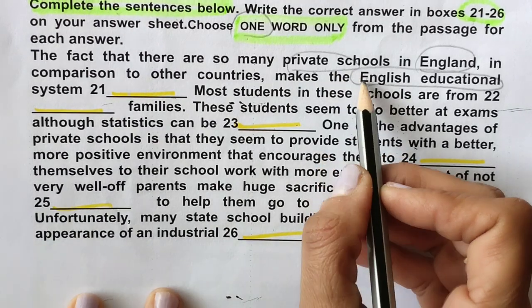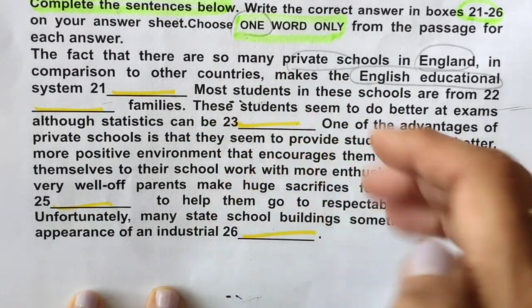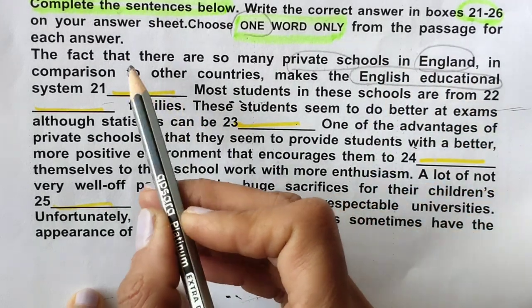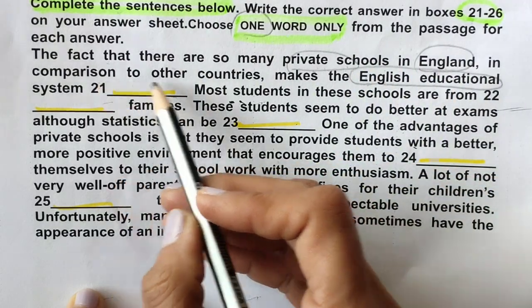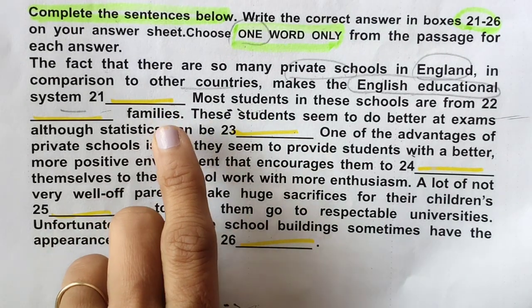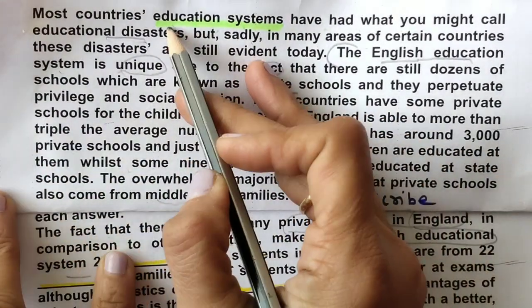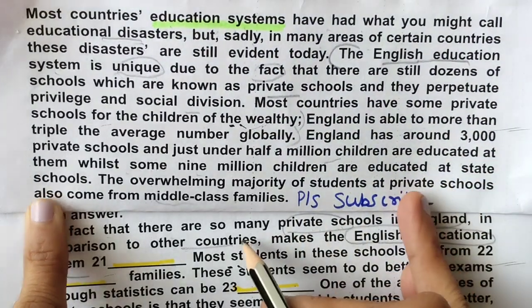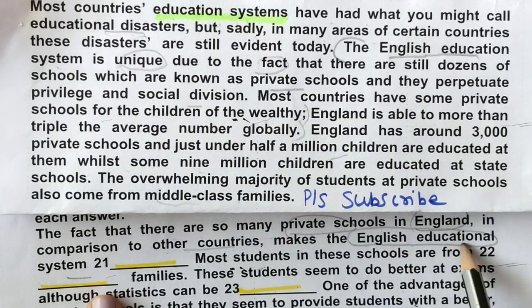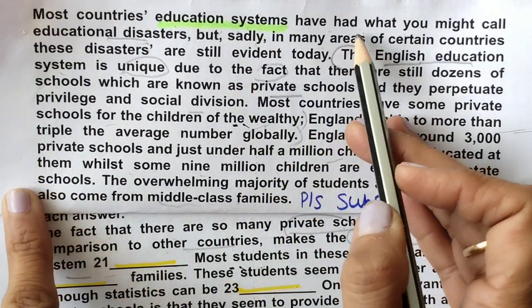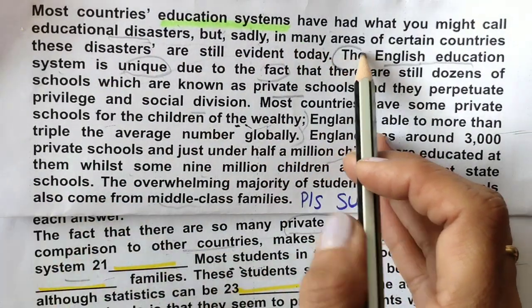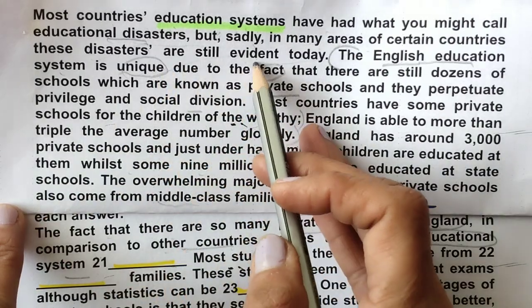But we have read the full passage. Now, private schools in England, the word was in the first paragraph. So let's go to the fact that there are so many private schools in England in comparison to other countries make the English educational system. Okay, let's go to the first paragraph. In the first paragraph they are talking about the educational system. Okay, so we are looking for: there are so many private schools in England in comparison to other countries make the English educational system what? Educational systems have had what you might call educational disasters, but still in many areas of certain countries these disasters are still evident today.